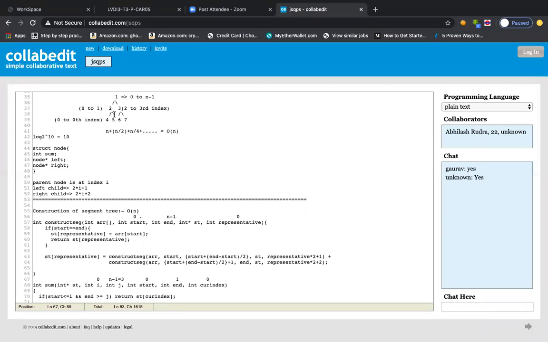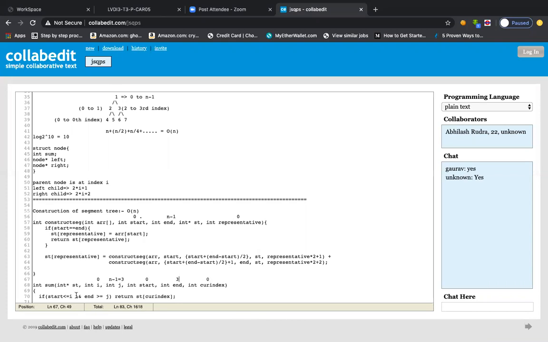So let me take an example basically. So let us say current index is 0, right? So current index, let us say 0, and then start is 0, and then end is, let us say 3. I mean all the elements, we want to figure out all the elements basically, right? So it will be 3, right? And then this will be 3, right? So you see start is less than or equal to I, right? So start is 0 and I is 0, so it matches, right?